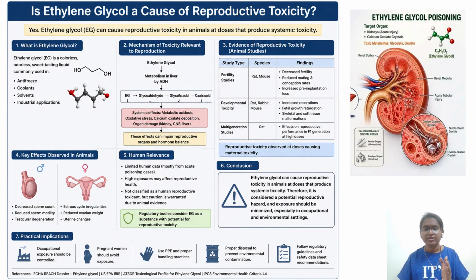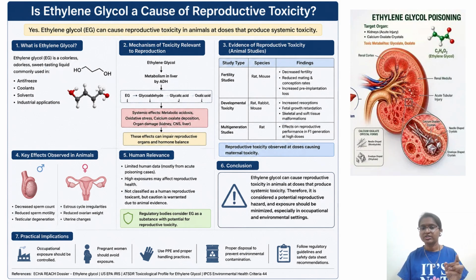Coming to reproductive toxicity, generally in reproductive studies we have segment 1, segment 2, and segment 3. Segment 1 is done in male and female to understand whether there is an adverse effect of a certain testing chemical on the male reproductive system or female reproductive system. Fertility studies were conducted with ethylene glycol in both mice and rat, and they found decreased fertility, reduced mating, conception rates, and increased pre-implantation loss.